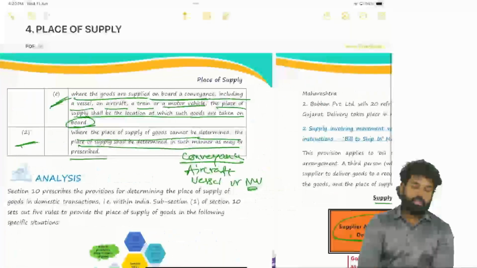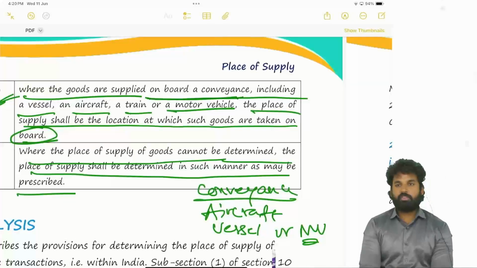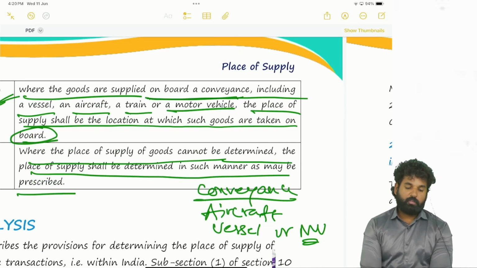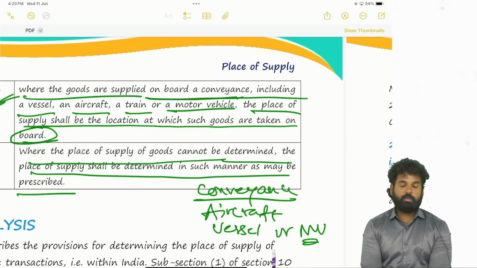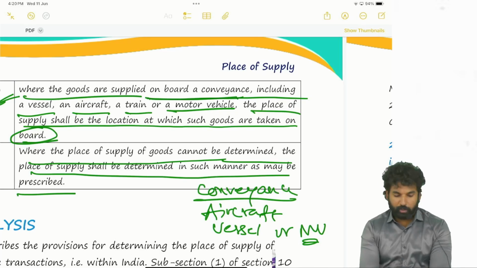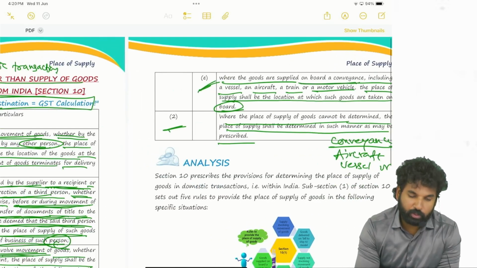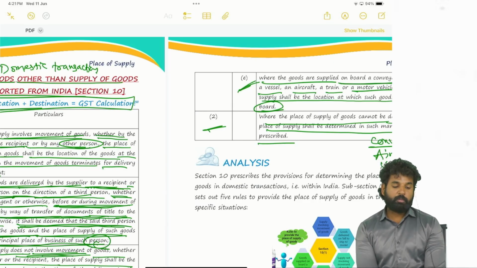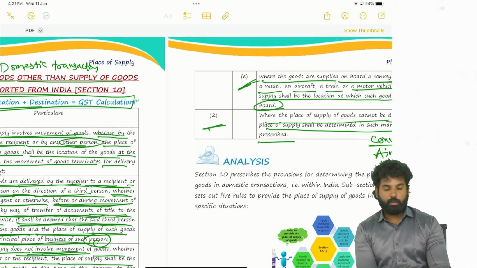Next, where the goods are supplied on board a conveyance, in such cases, the place of supply will be where the goods are loaded, taken on board. When the place of supply cannot be determined as per the section, it will be determined as per the rules. So this is all about section 10, where we are talking about domestic transactions of the goods to determine the place of supply. Got it? All right.